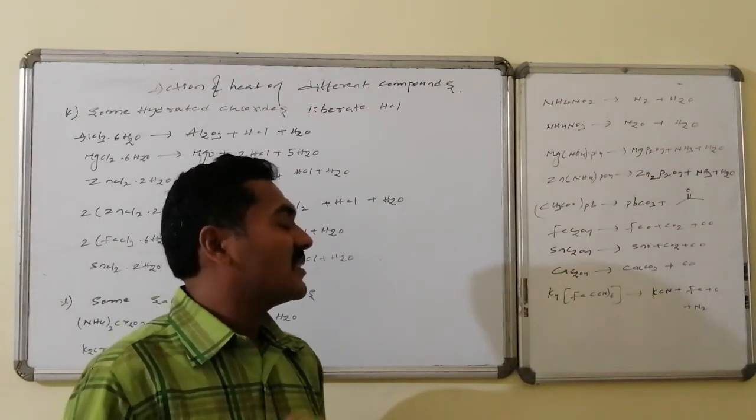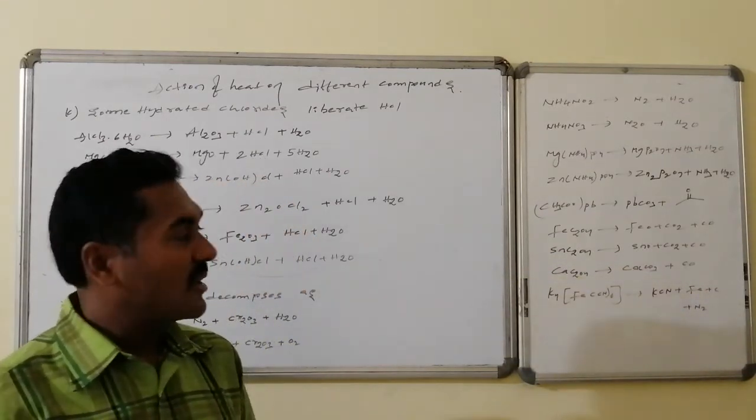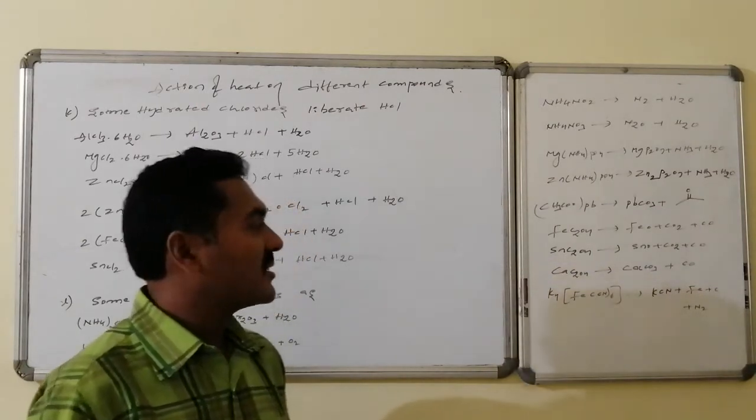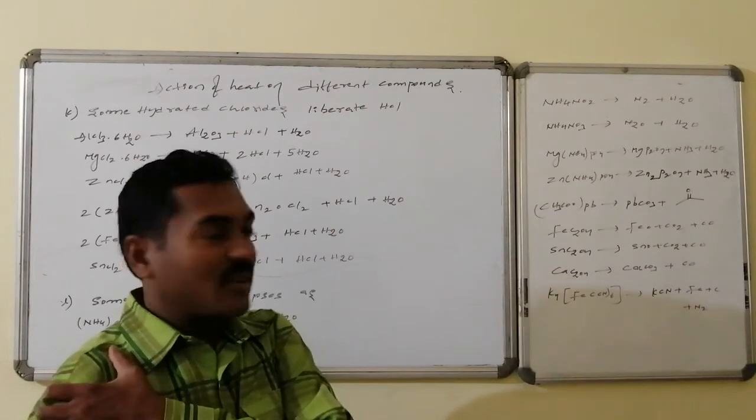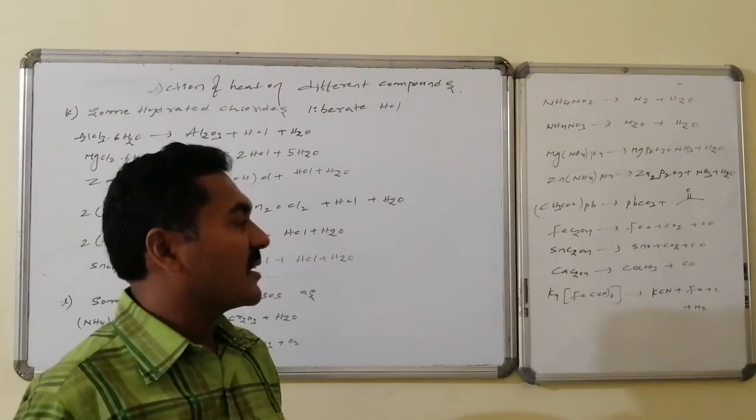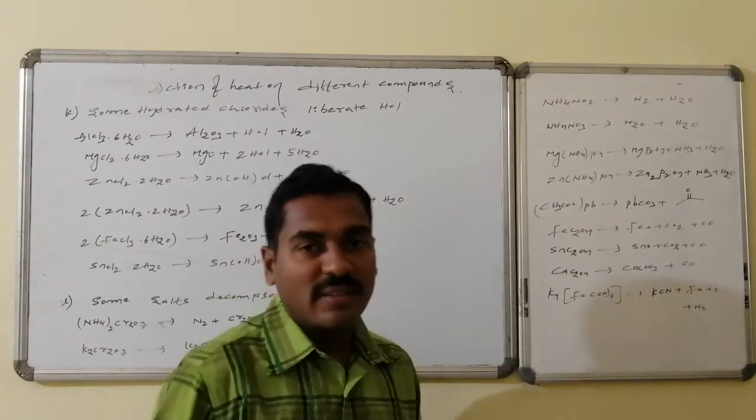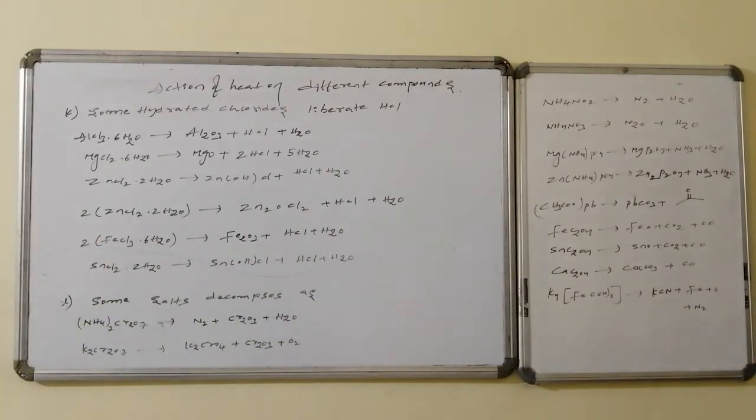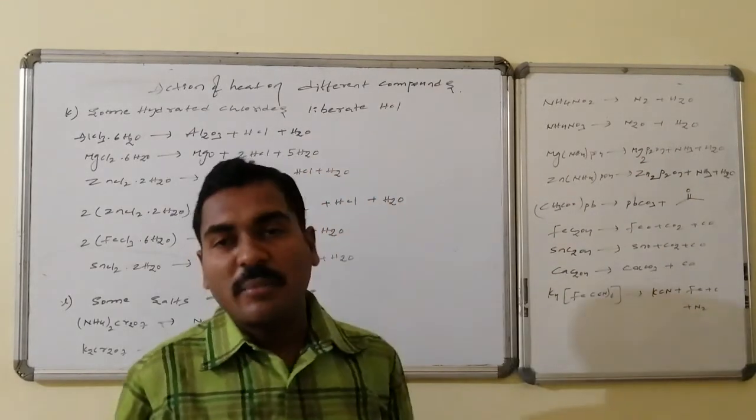And stannous acetate is converted to stannous oxide followed by carbon dioxide and carbon monoxide. And calcium oxalate is converted to calcium carbonate followed by carbon monoxide. K4Fe(CN)6, potassium ferrocyanide, is converted to potassium cyanide, ferrous, carbon followed by nitrogen. Here again, magnesium ammonium phosphate is converted to magnesium pyrophosphate, Mg2P2O7, followed by ammonia as well as water.